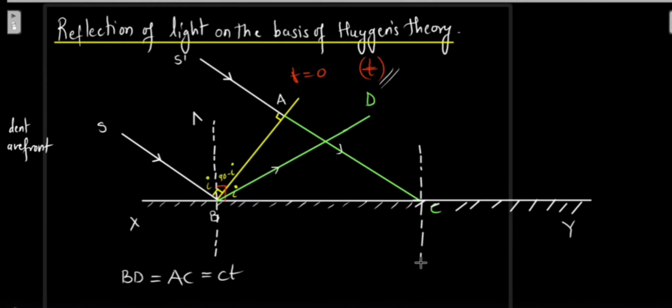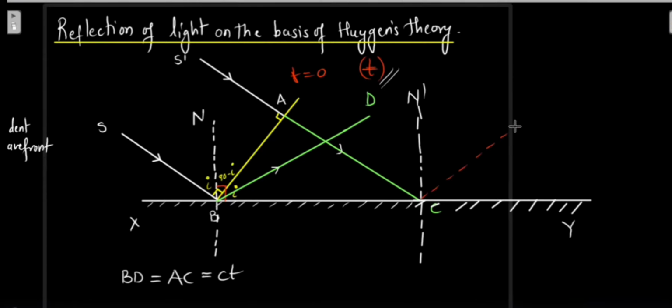Let's draw a normal over here. So let us name those normals also for our understanding. Let's say that this normal was n, right? Let's say this is n dash. So what is going to happen? This is going to get reflected now. So let me draw a reflected ray over here.